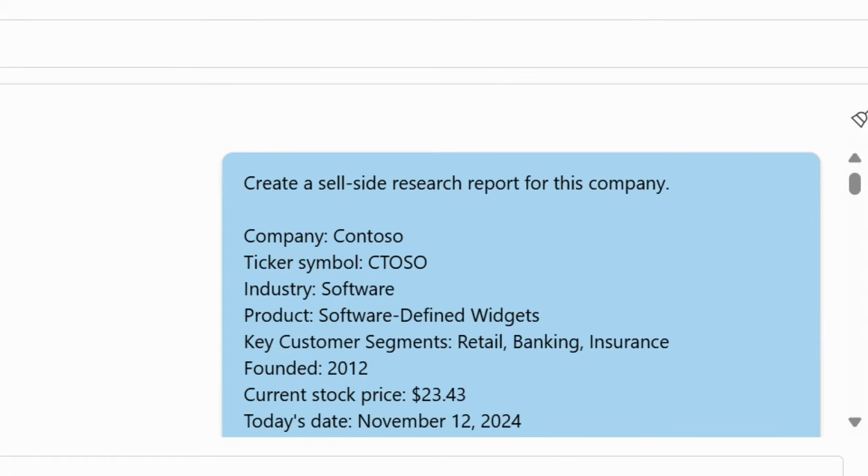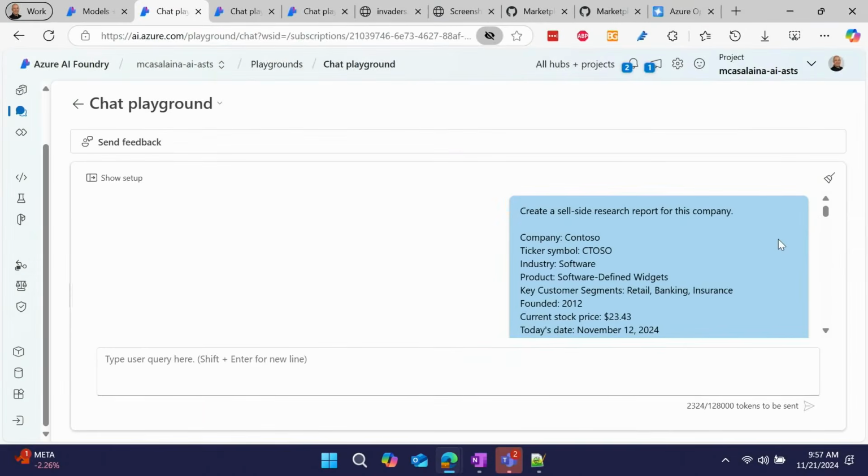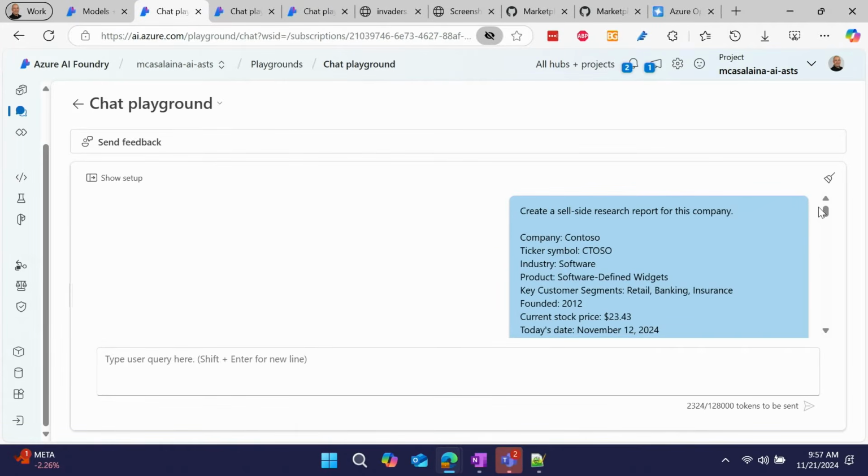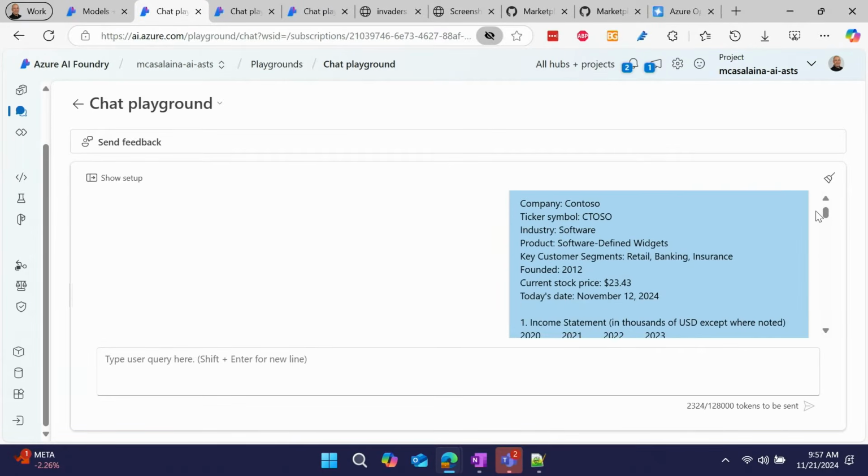Okay, so when I first did this, I did this originally with Microsoft stock. And then I decided that was maybe a bad idea for a stage presentation like this. So here is what I gave it. And now, like Jennifer said, as it stands right now with O1 Preview, you have to use it kind of old school GPT-3 style and pile everything into the prompt, because it doesn't have the ability to do file search and function calling and stuff yet. So I piled all this stuff into the prompt.